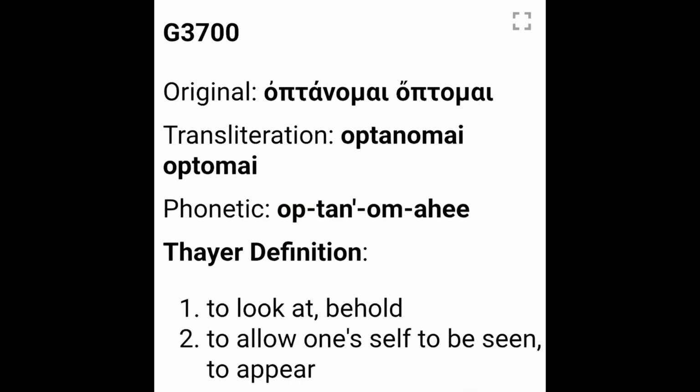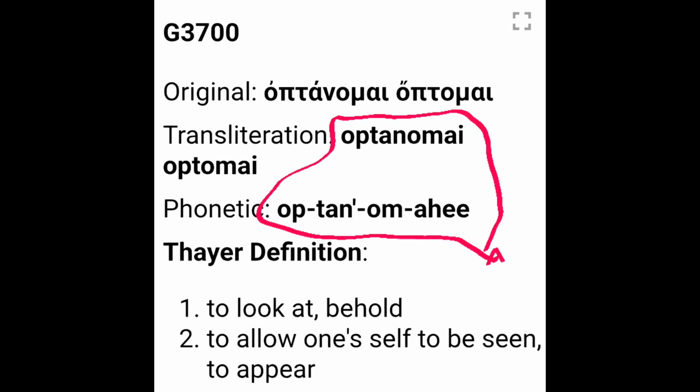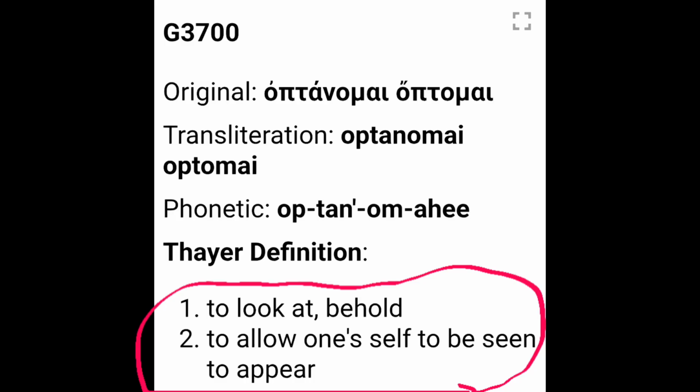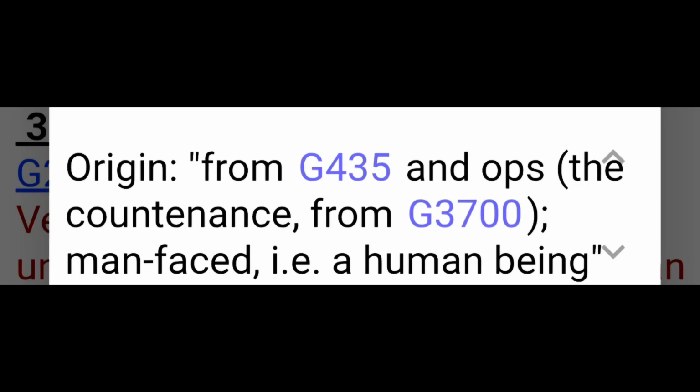And here we see the last part of anthropos, ops, comes from G3700. Omicron, pi, tau, alpha, nu, omicron, mu, alpha, iota, optanomai, to look at or to behold, to allow one's self to be seen or to appear.